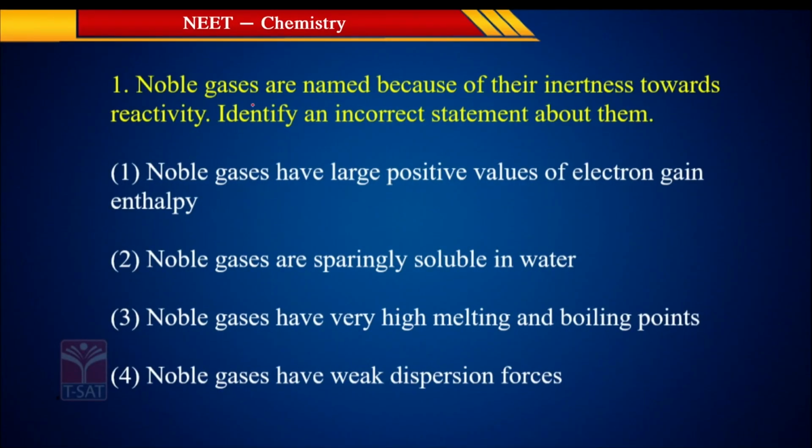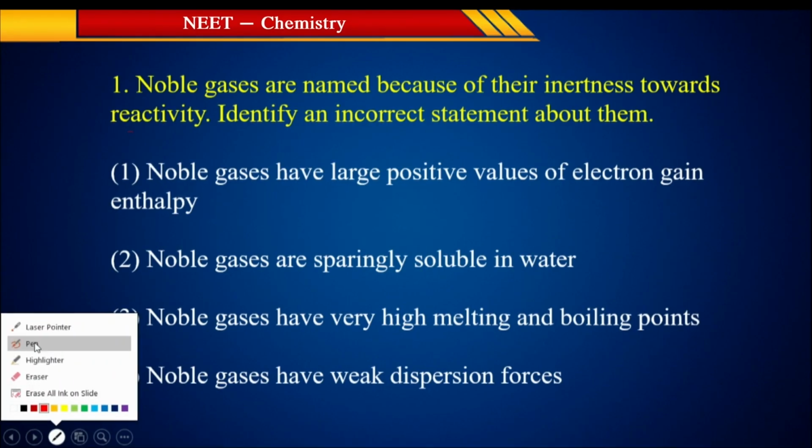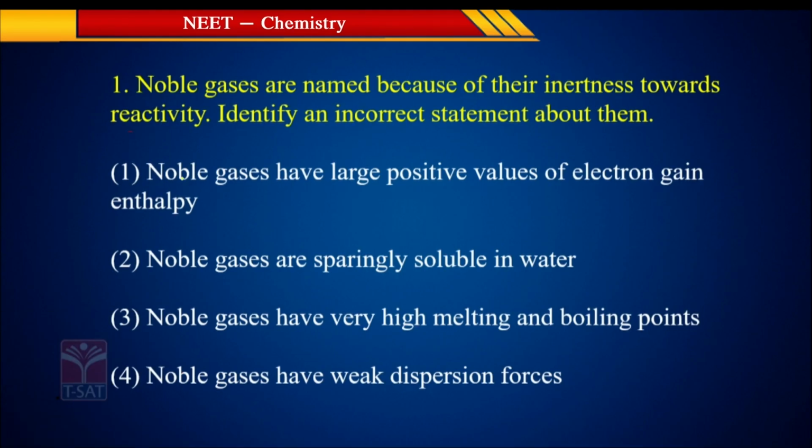Now the very first question of this session is: noble gases are named because of their inertness towards reactivity. Identify an incorrect statement about them. This question is from the chapter noble gas elements, that is P block elements, right? Here he is asking for the incorrect statement. The first statement is, noble gases have large positive values of electron gain enthalpy. Yes, this is the correct statement, because of their very small size, they have high ionization energy and high electron gain enthalpy values. So the first one is correct.